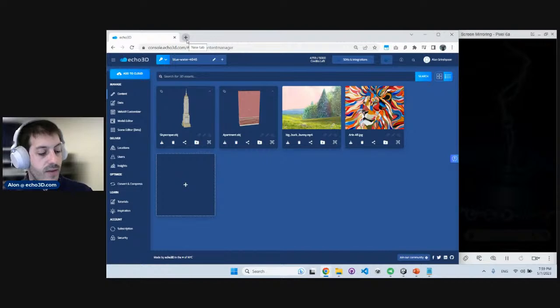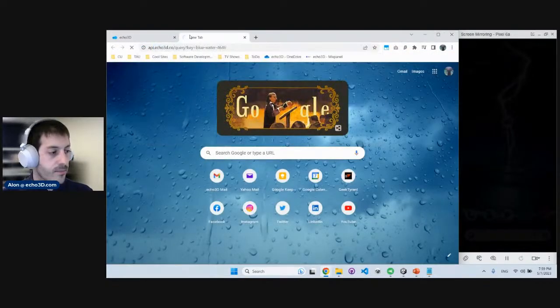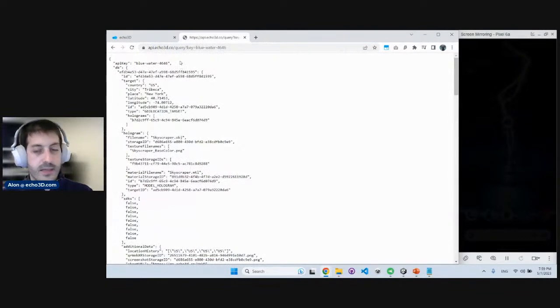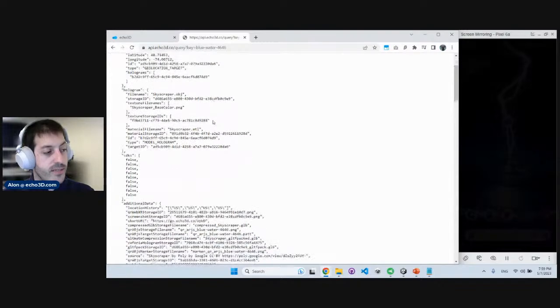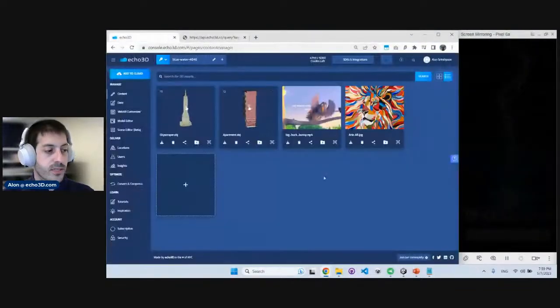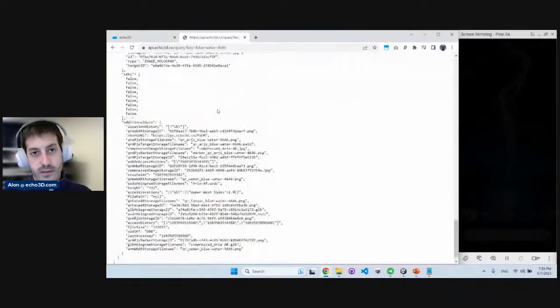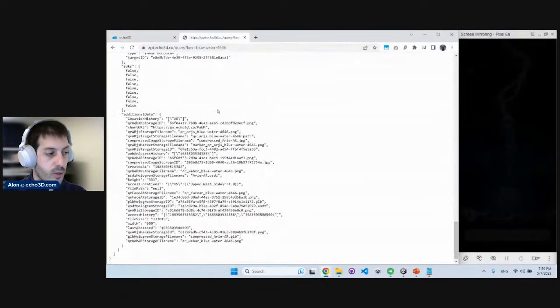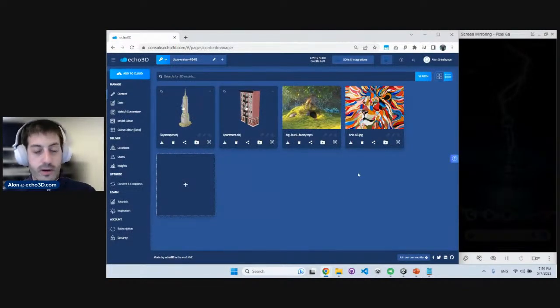Everything you saw so far, again, was very no code, but we actually have a very robust API that can do everything we saw so far just through coding. So basically, you can query all the data that here is represented very visually, and you'll be able to see that through a response or some coding or whatnot. Now we're going to transition to a more technical part of the workshop.